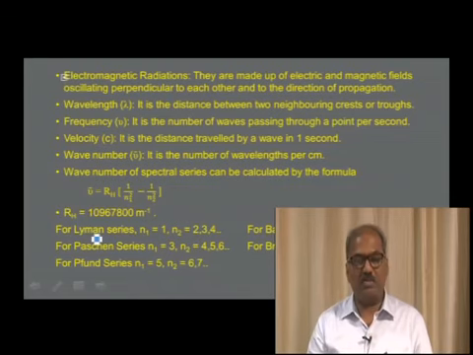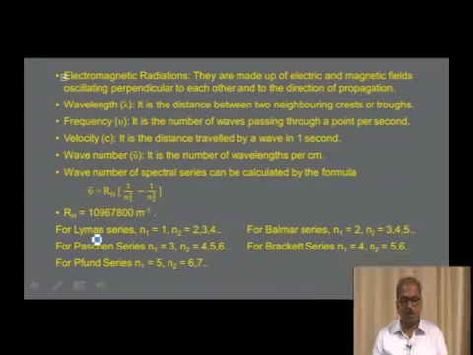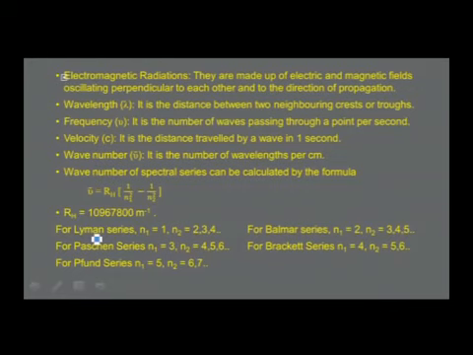Wavelength, indicated by the symbol lambda, it is the distance between two neighboring crests or troughs. Frequency, symbol for that is nu. It is the number of waves passing through a point per second. Velocity, c, it is the distance travelled by a wave in 1 second. Wave number, indicated by the symbol nu bar, it is the number of wavelengths per centimeter. And we now understand there are different spectral series, namely Lyman series, Brackett series, Balmer series, Paschen series, and Pfund series. These spectral series are found in different regions.